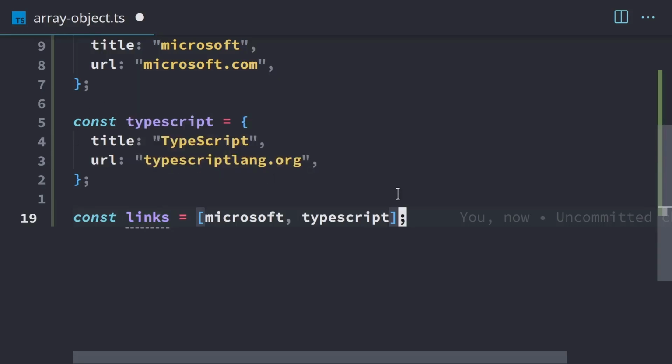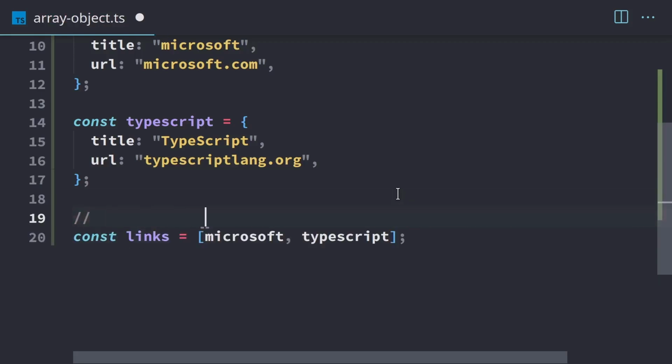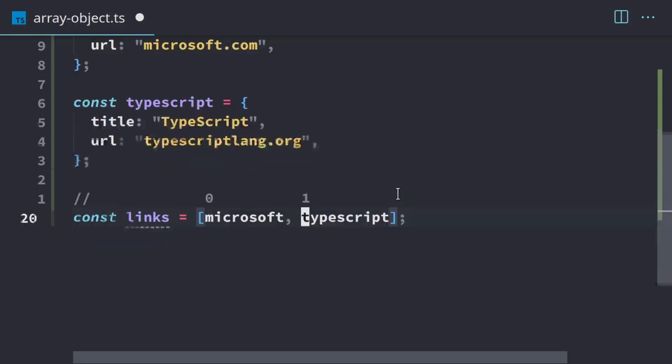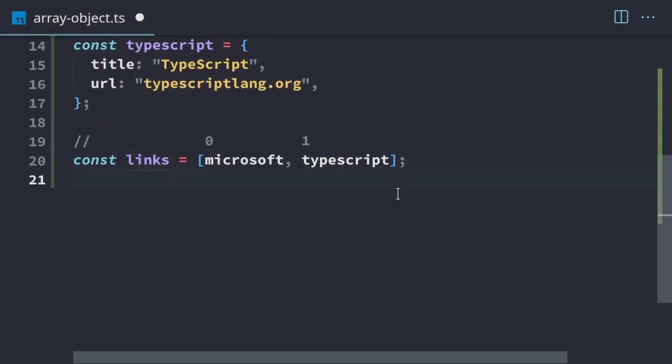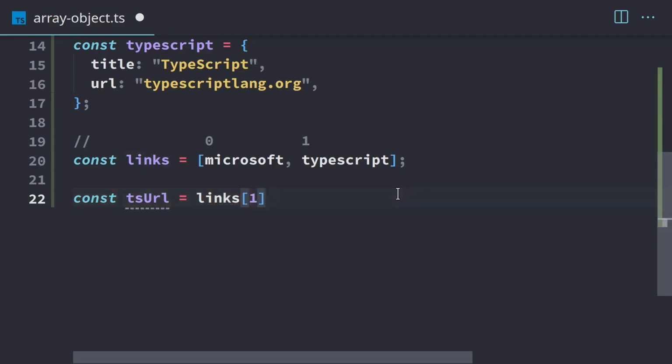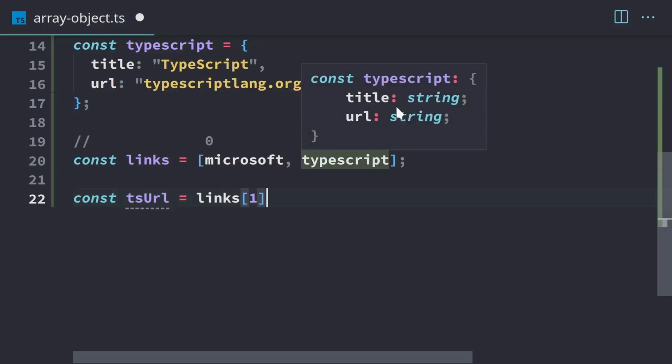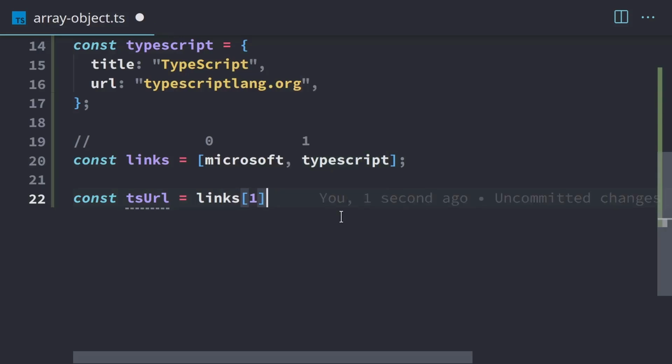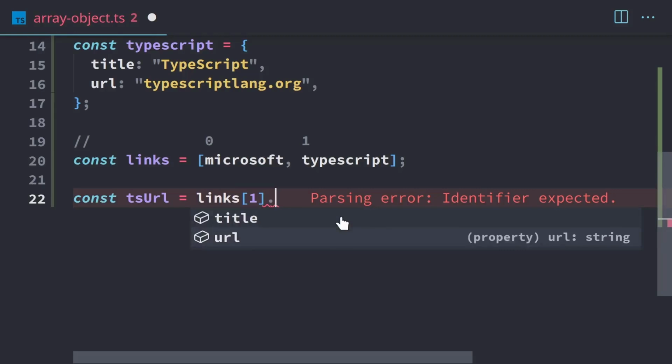To access an individual property within one of these individual objects within this array, we're going to have to work backwards. First, we're going to have to start with the array index. So this is index 0 and index 1. If we want to get access to the TypeScript URL, make a new variable called TSURL, we're going to access our links, and we need to access index 1. Then we're going to use dot because index 1 is an object. If we mouse over this, we'll see it is indeed an object. We use dot notation for objects. And now we have access to the title and URL.